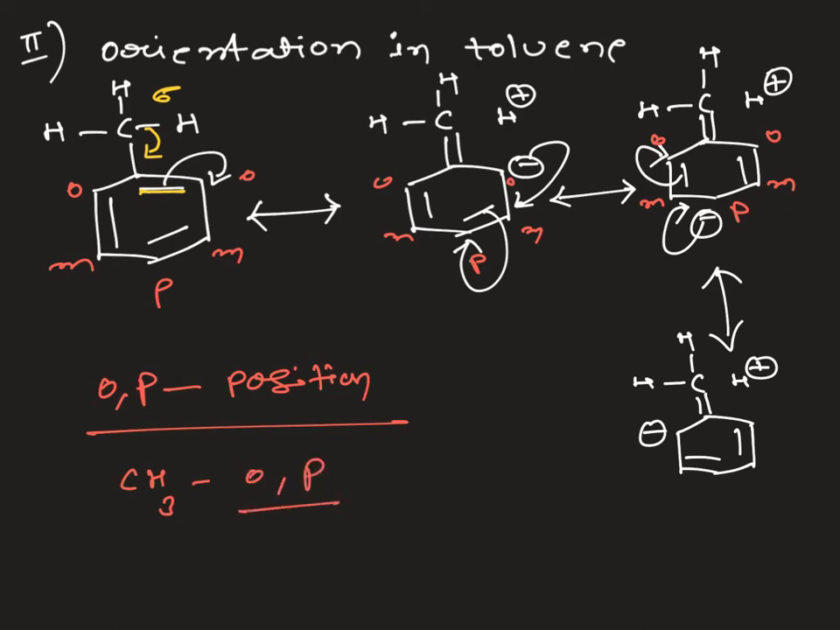If we do electrophilic substitution on toluene, the electrophile can go to the ortho position or the para position, or sometimes we may get a mixture of the products. And the CH3 group we call an ortho para director. These are a few applications of hyperconjugation. We can explain stability of alkenes, orientation of alkyl benzenes, and stability of carbocations also can be explained by hyperconjugation.